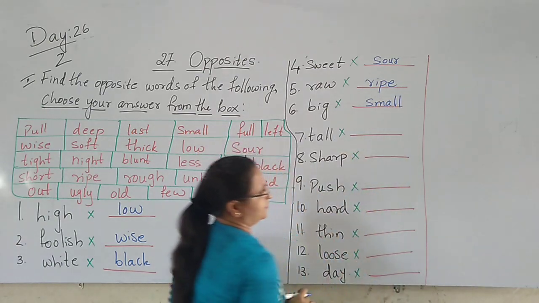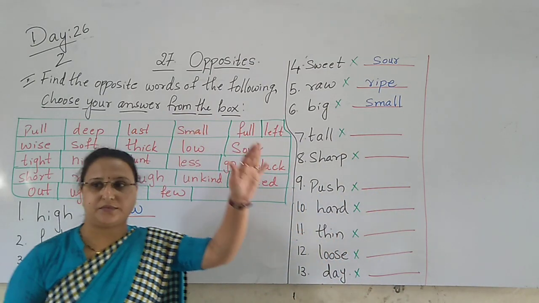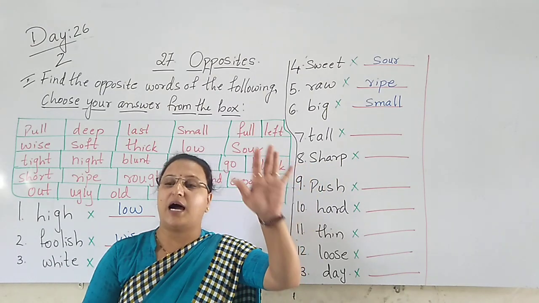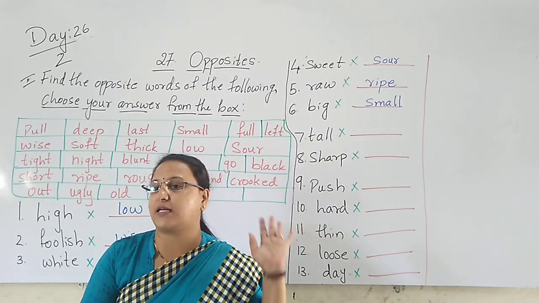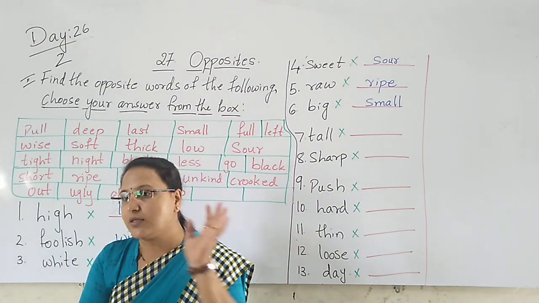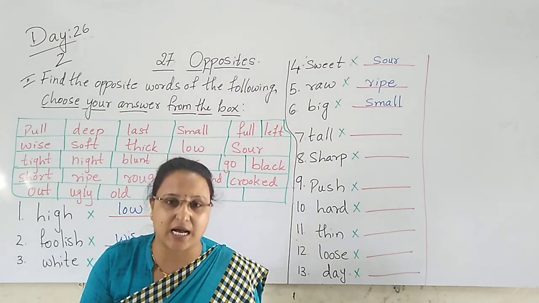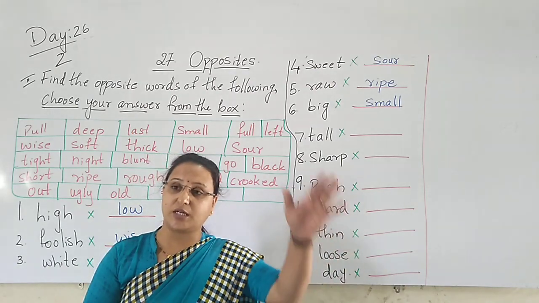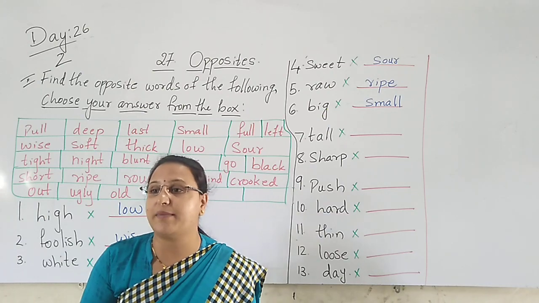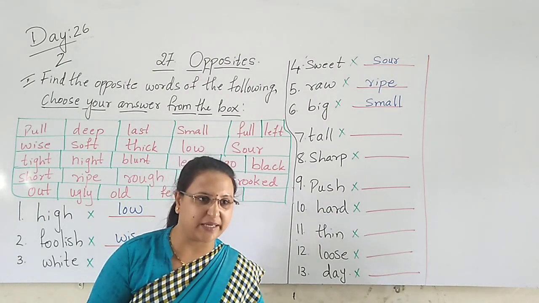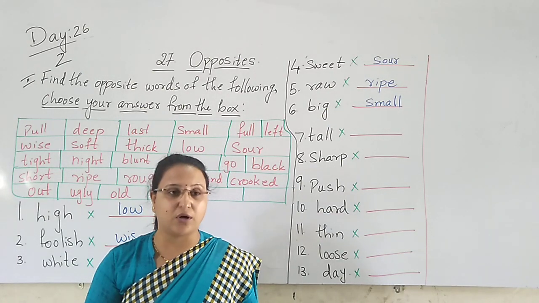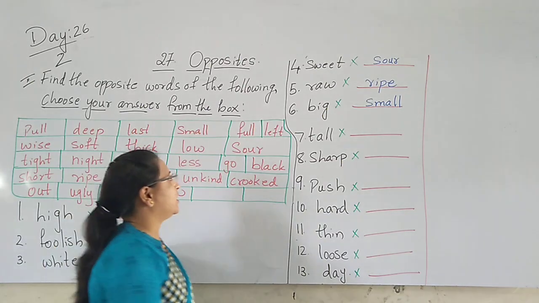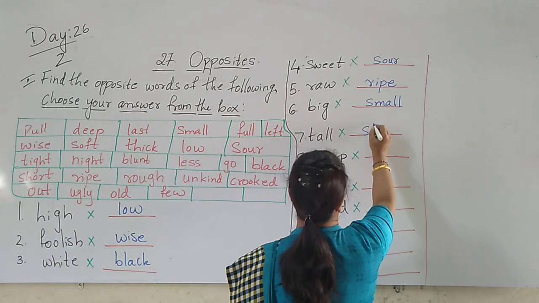Next, tall. Tall andre etra. I gave the example. Amit is a tall boy in our class. Nitin is a short boy in our class. Yes or no? So the person who is very tall, we call him a tall boy. The person who is very short, kulla, then we call him short. So the opposite of tall is what here? Short.